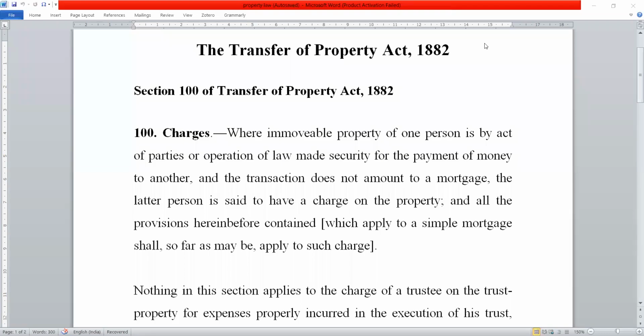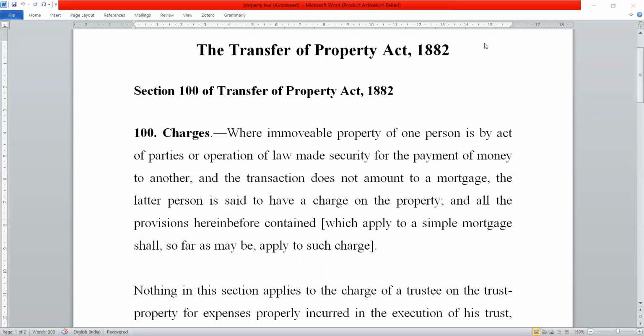So good morning. Today we will discuss charge. Charge, or the charges I can say, in Section 100 is a part of your syllabus. However, it has been included in the syllabus in the mortgage to tell you the difference between charge and the mortgage. So basically, the purpose would be to understand the base difference between charges and the mortgage.